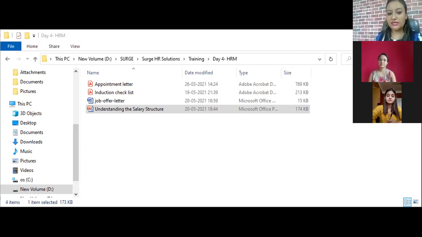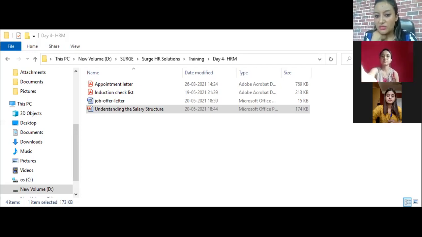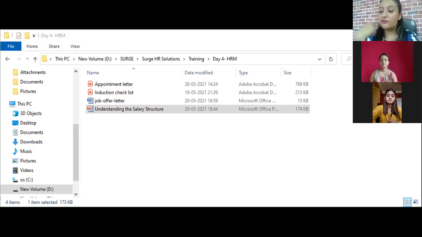So see, CTC that you can see at the top, no? Yes. In the heading you can see salary components. Then you can see amount, annual. And third, you can see amount, monthly. Annual is for the whole year. It's a direct multiplication of the per month figure into 12.